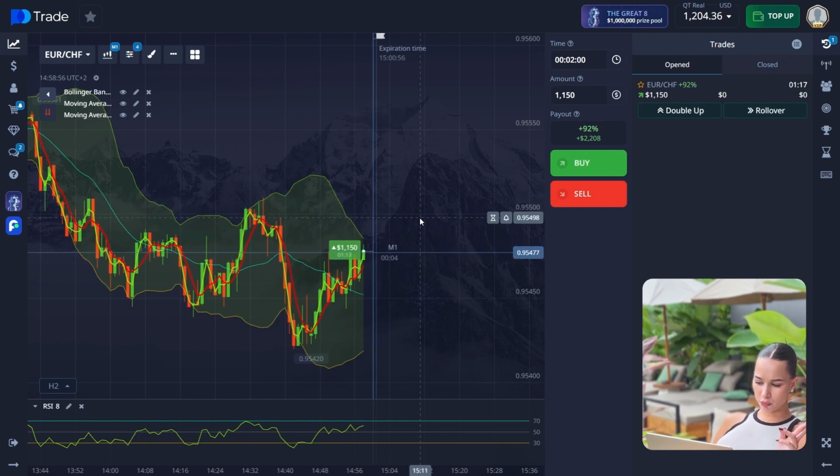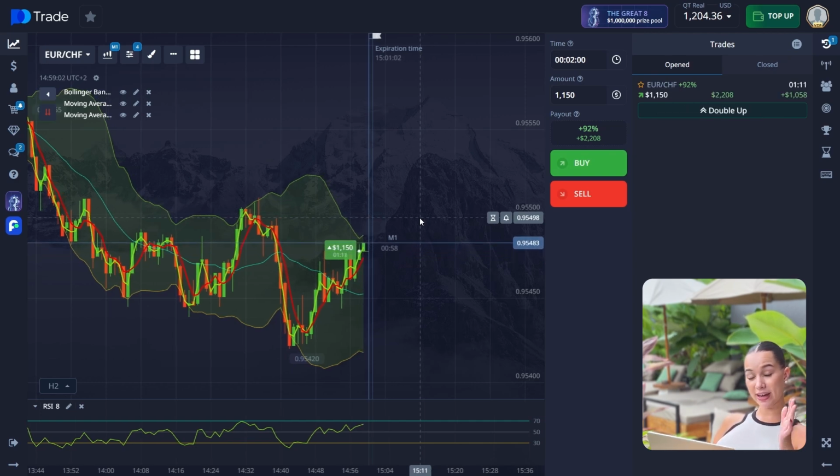Also, two lines of moving average are crossing each other and going up in the same direction. Also, our price right now is above two moving averages, also giving us a buy signal this way. So this all suggests a potential continuation of the upward movement.